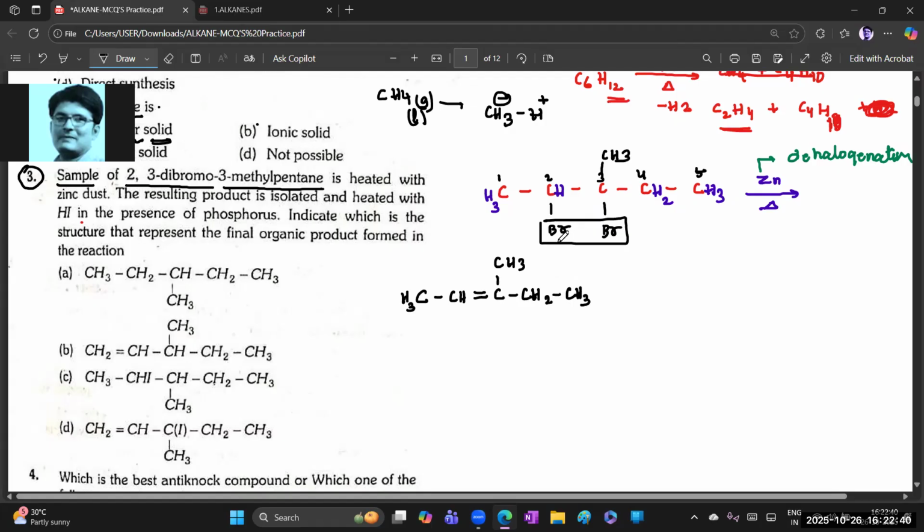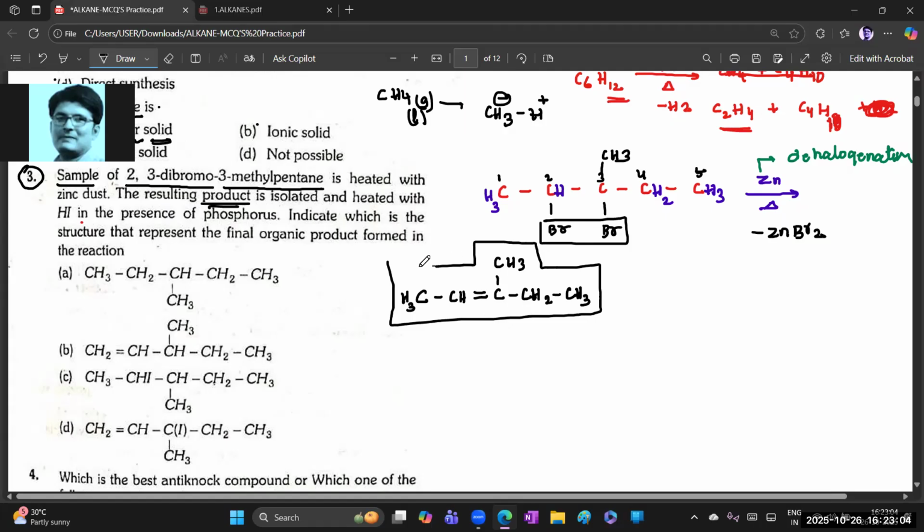Clear, beta? Okay. And what is the byproduct now? What happens to the byproduct? These two bromines react with the zinc, and we removed them as zinc bromide, ZnBr2. Clear? Chala. Now we got the product. This one, the resulting product. Now we got, this is the resulting product.